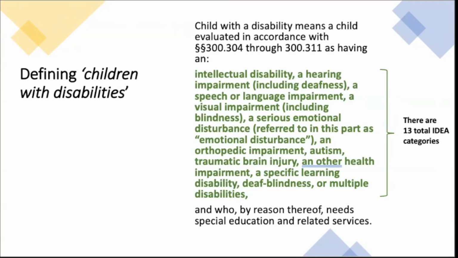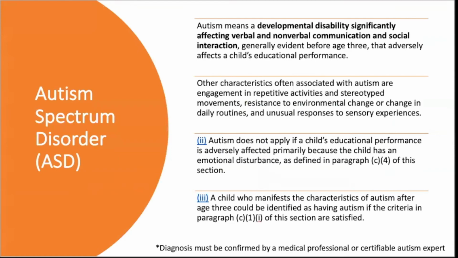So what we're going to do is look at each one of these disability categories, and I have them listed out in the slides in alphabetical order. This is literally exactly how they're listed in the law. All of this language is straight from the law. The only thing that I have added in some slides is a little asterisk at the bottom. Most of the time, that asterisk is telling you that this disability category cannot be solely confirmed through the school. It must be confirmed by a medical professional or an expert in this area. And so that's what that little asterisk is.